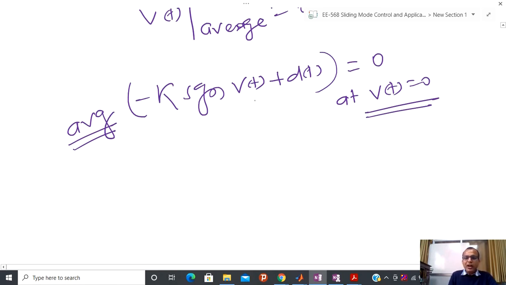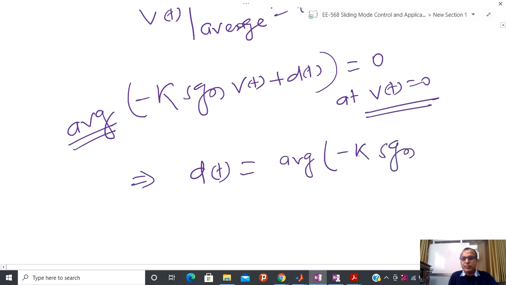So now if the average is 0, I can also tell that dt is nothing but the average value of minus k plus k signum Vt. Now the question is how to calculate the average value.